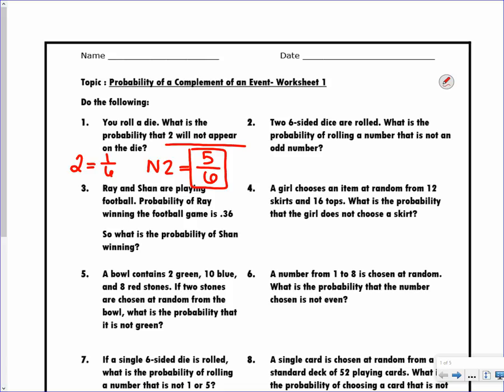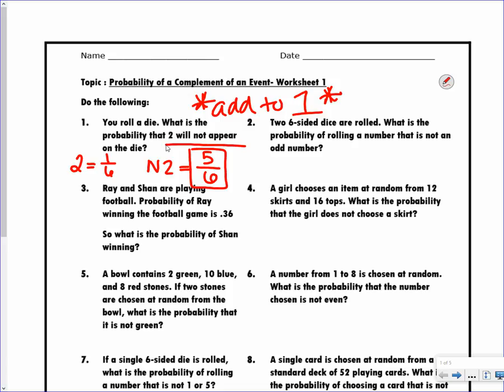The 5/6 is the complement to the 1/6, because what a complement means is that they add to a whole number of 1. So if I add 1/6 and 5/6, I get 6/6, which adds up to a whole number of 1. Okay?